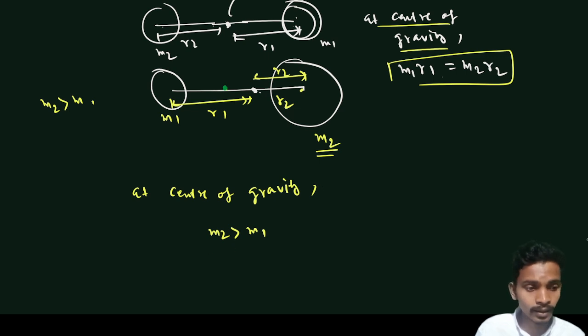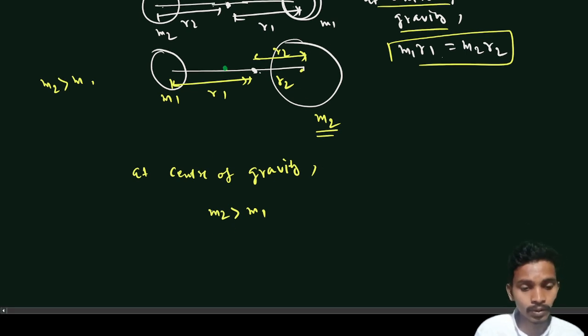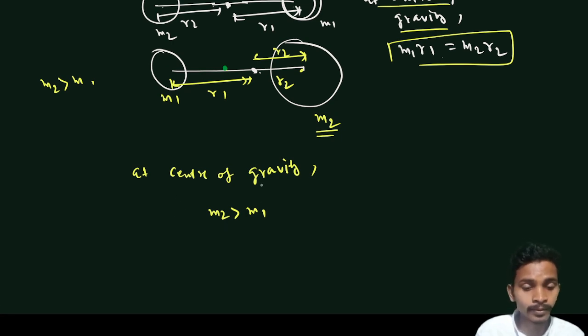So since m2 is greater than m1, r2 should be smaller, because this greater and this smaller will be equal to m1 into r1. That's why it lies towards the heavier molecule.